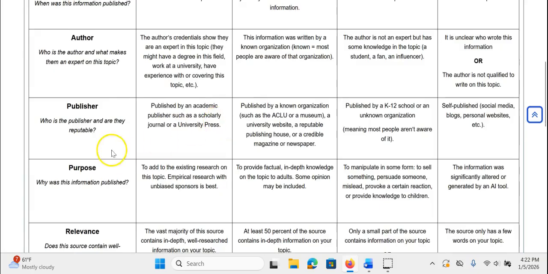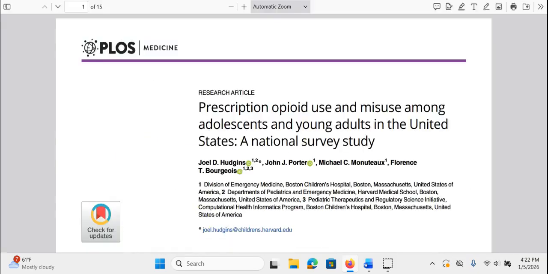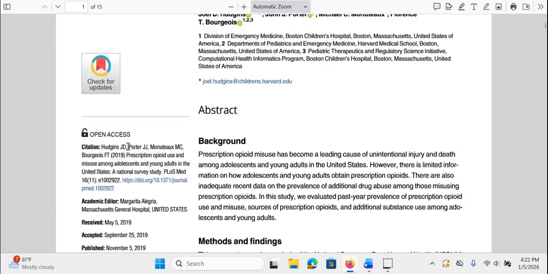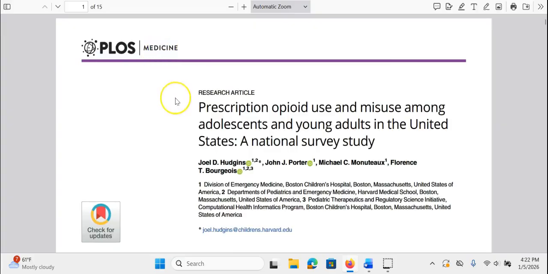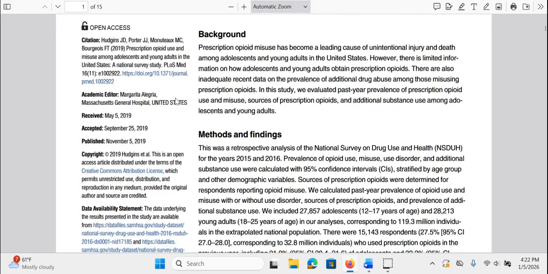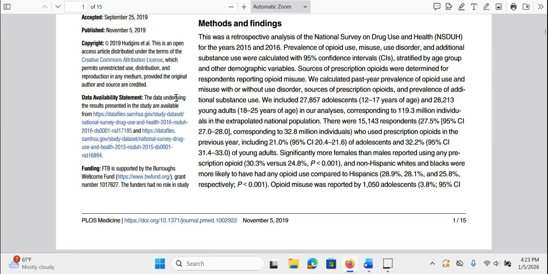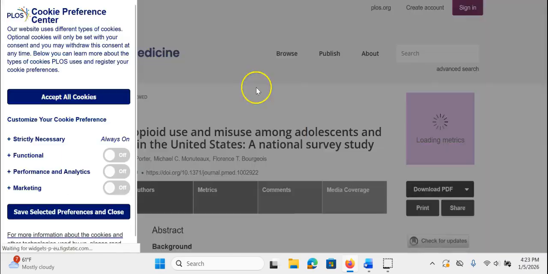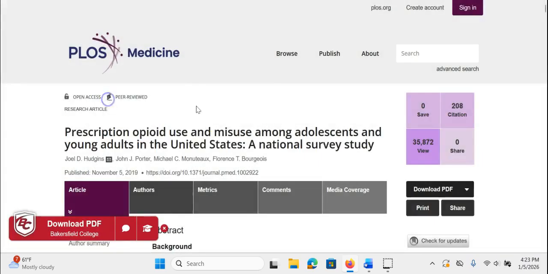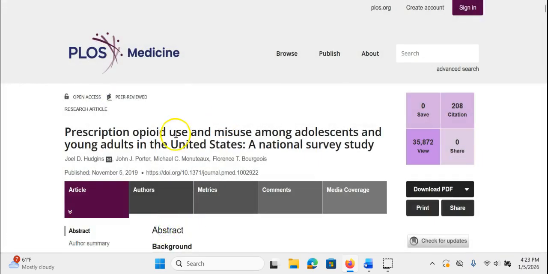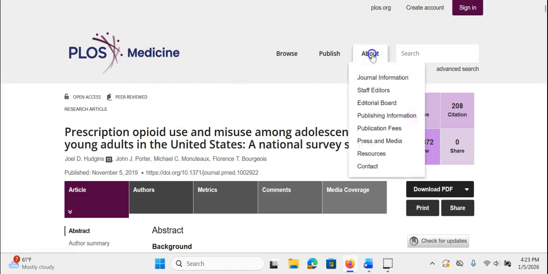Let's look at the publisher. Who is the publisher and are they reputable? Okay, so our publisher here, you can see at the top, is PLOS Medicine. It may also give us more information over here. No, it's just giving us PLOS. This one's actually giving us a link to the article in the journal. So we can go ahead and click on that. Here it is. And let's look at PLOS. This is a particular journal. We're going to go to About.